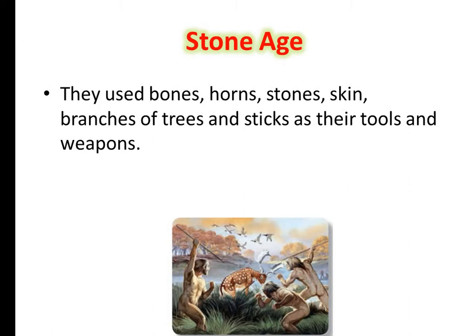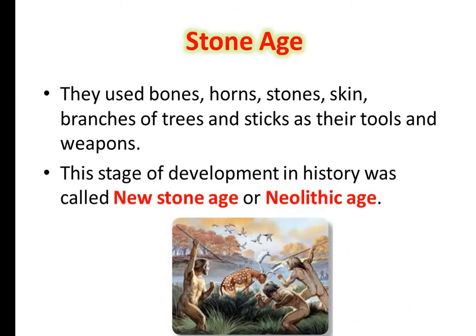So wherever they could find the bones of dead animals, they could find horns of the animals, then different stones and skin, branches of trees which were broken, and trunks of trees and sticks. All these things were used as tools for hunting and to dig out the roots.